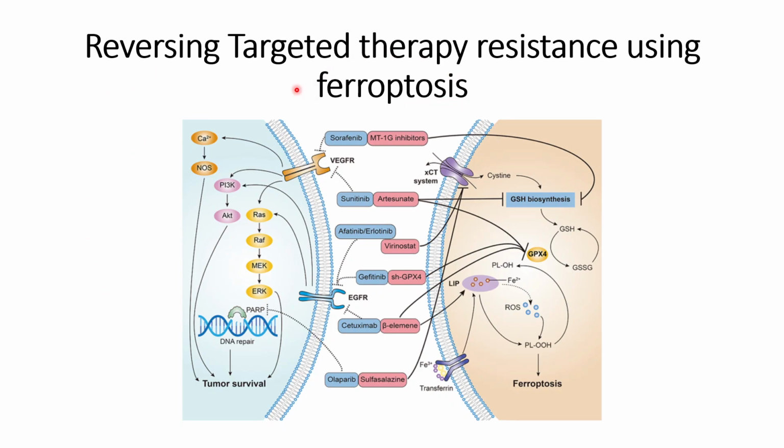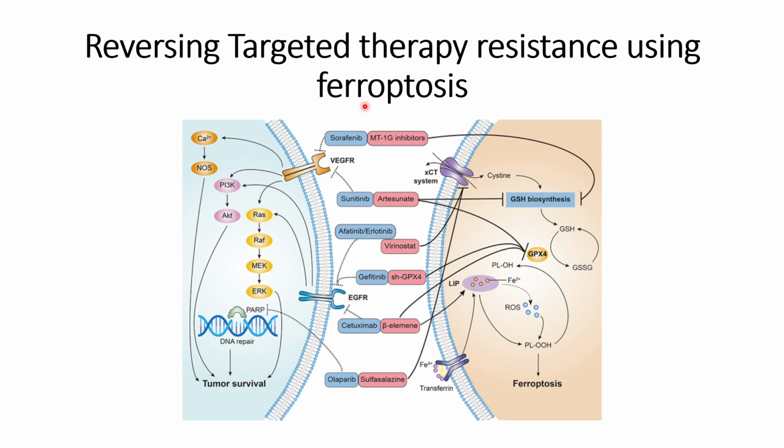In this video we will discuss some of the practical aspects of targeted therapy against cancer. When patients are treated with some of the targeted therapies, after some time they develop resistance against those therapies. So in this figure we will discuss how this resistance can be reversed by inducing ferroptosis.